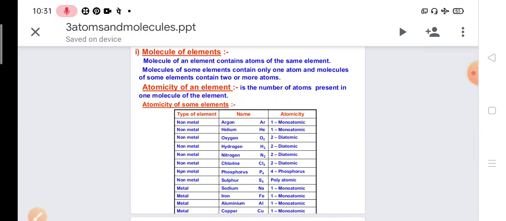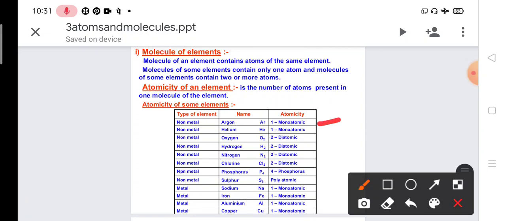Non-metals, argon, helium. Argon and helium are present in nature in the atomic form only. So their atomicity is 1. That's why they are called monoatomic, because in nature they exist in the atomic form, as a single atom. It does not combine with another atom to form a molecule. It is found in the atomic form only, a single atom, that's why it is called monoatomic. Here it is written monoatomic.